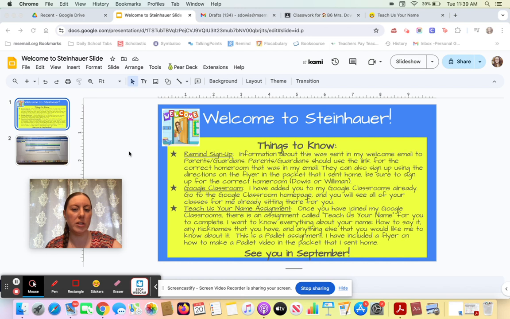This year, we're going to be using Remind. It's something that I love to use. It's a free, easy app that I can contact your grown-ups with. Information about this was also sent in my welcome email to parents' guardians. Parents' guardians should use the link for the correct homeroom that was in my email. They can also sign up using the directions on the flyer in the packet that I sent home. Be sure to sign up for the correct homeroom, Dowis or Williman.